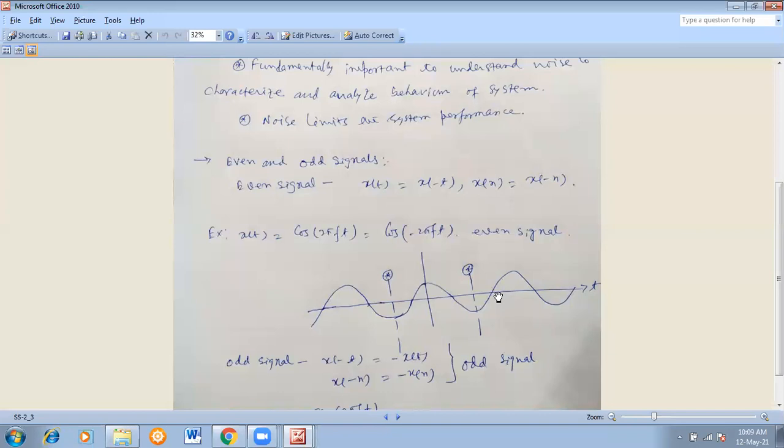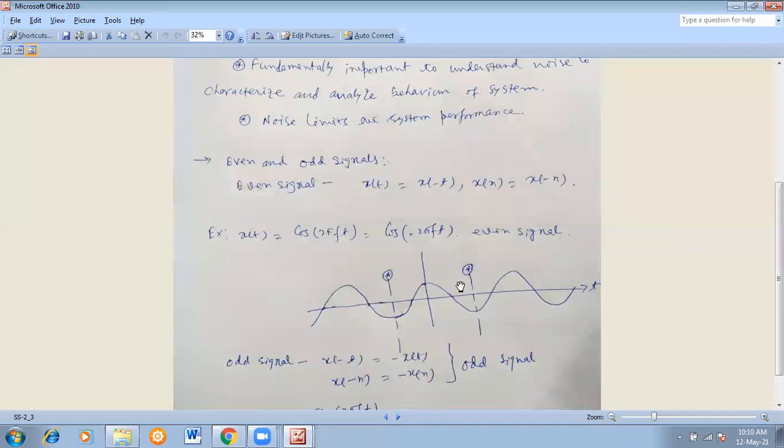And what do we get? The amplitudes are the same. This is the amplitude and this is the amplitude. See, both the amplitudes are equal. So that's why we can write x of t is equal to x of minus t. Then it is called an even signal. And you will know that cos is a classic example of an even function. Is this clear to you, everyone?